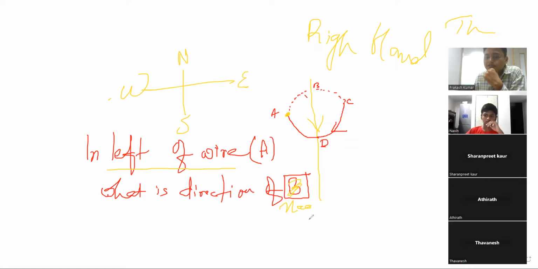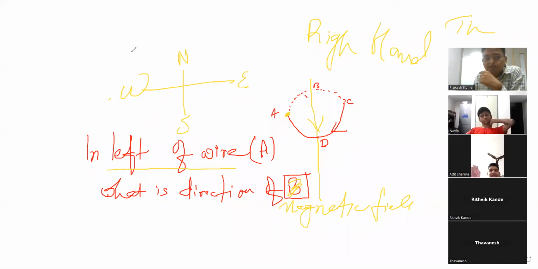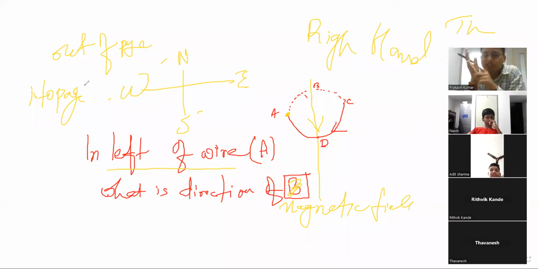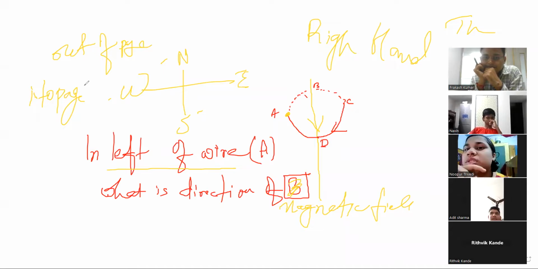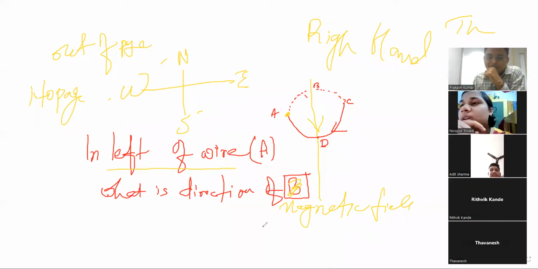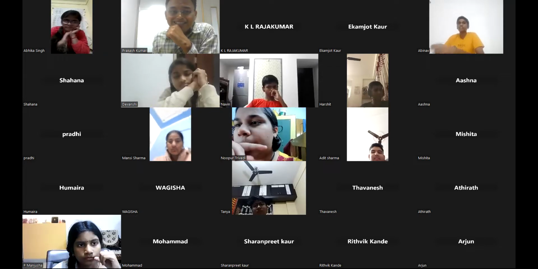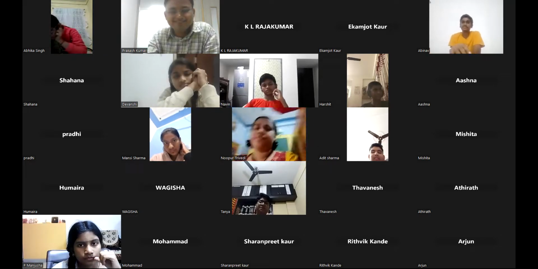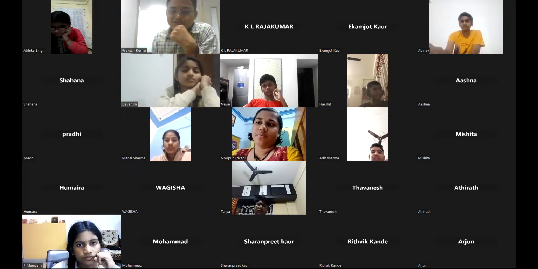Towards south, sir. It can be south, east. See, the options are east, west, north, south, out of the page, into the page. Take your time. We have six options: east, west, north, south, out of the page, into the page. Into the page. Out of the page. Should I start now? We have less time.